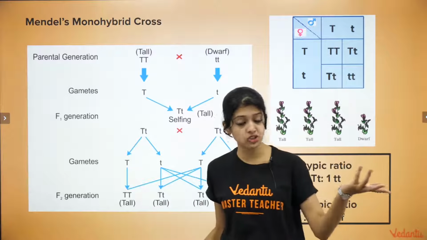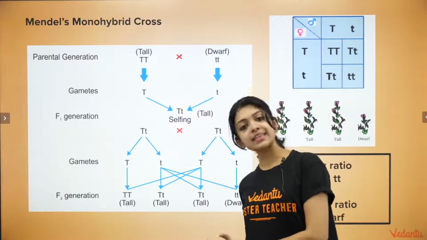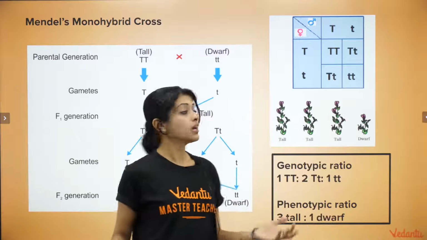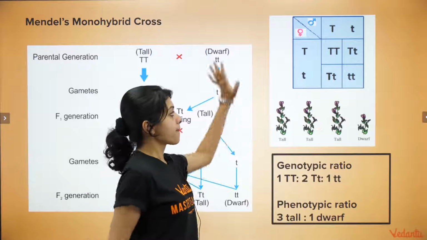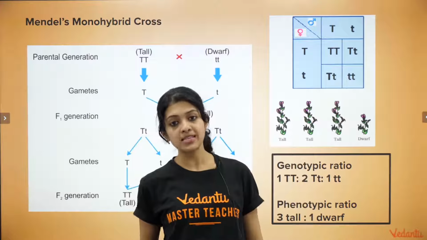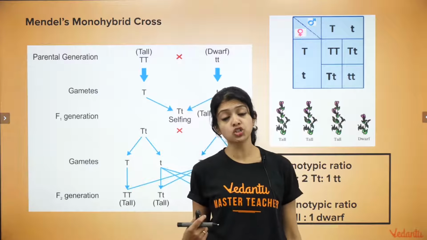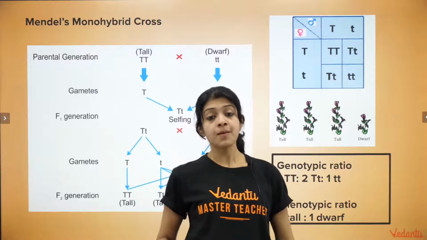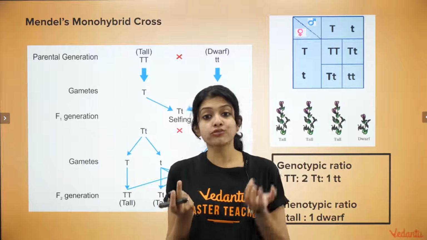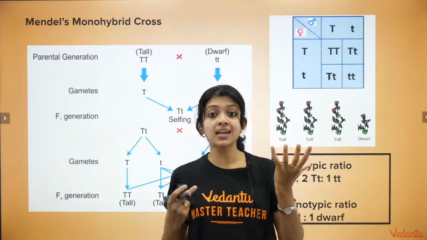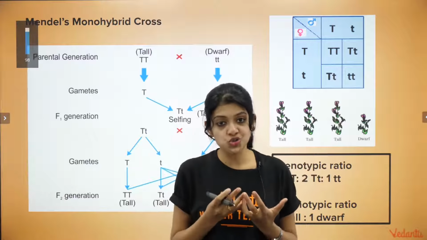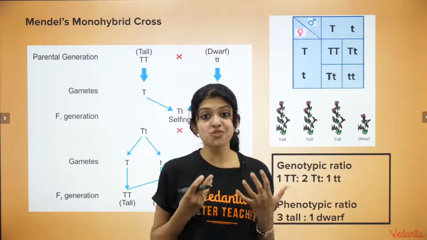Just like the homework question that we discussed, you get exactly the same ratio, 3:1 phenotypically, 1:2:1 genotypically, and this is how Mendel also preferred to represent it in the form of a Punnett square, because he was also very much into mathematics. We could say that a combination of his logical thinking and his interest and passion in biology, the combination of those two, math and bio, have worked wonders.